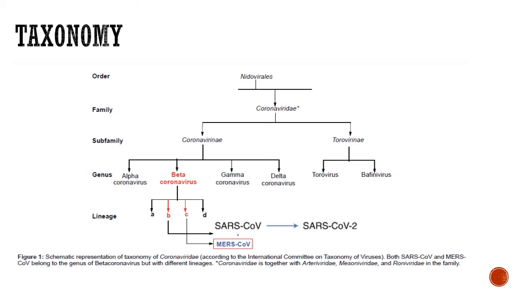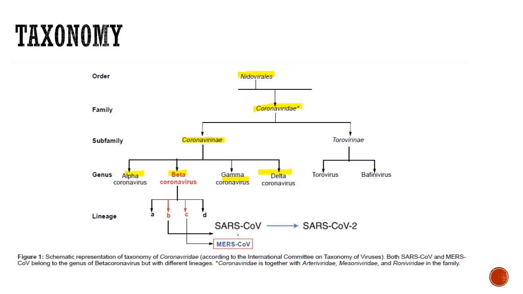Now let us see the taxonomy of these viruses, that is the order, family, subfamily, genus, and the lineage. Okay, so the order is Nidovirales, and the family they belong to is Coronaviridae, and in that there is a subfamily called Coronavirinae, and in this subfamily there are four genera, that is alpha, beta, gamma, and delta.